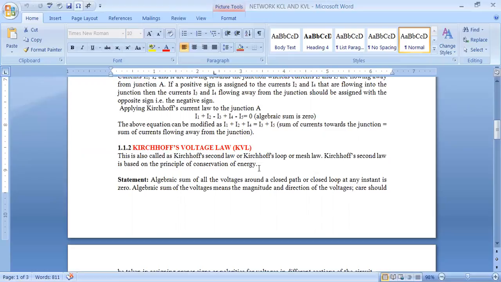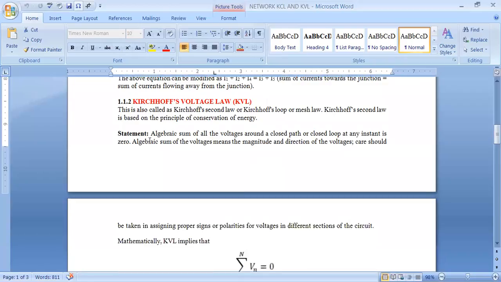It is based on the principle of conservation of energy. The statement says that the algebraic sum of all the voltages around a closed path or closed loop at any instant is zero.